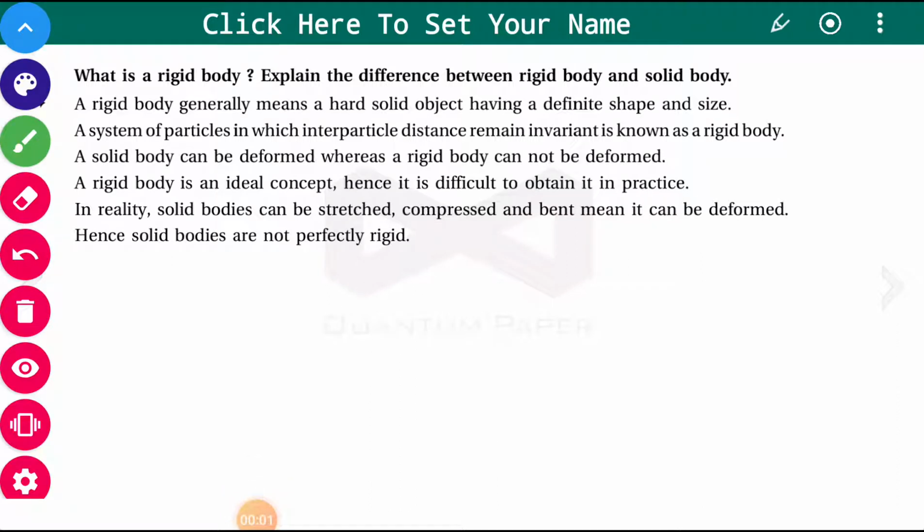Now we shall begin with the new chapter, chapter number 9. Okay, what is the rigid body? That is the first concept, and there is a difference between the rigid body and the solid body. That also we shall discuss.